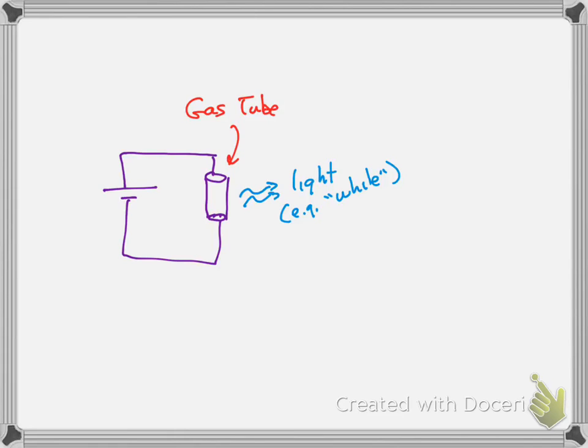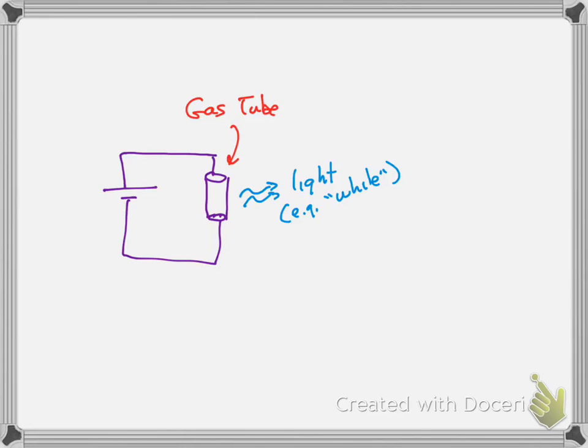So let's say, for example, we take a gas tube, a tube that we can put a dilute gas into, and we can put any gas into that we want, hydrogen, helium, lithium, whatever, and we put some energy into it. In class, we'll just put a voltage across it, and you're going to get light out. You can call that white light because it's a combination of colors. It may look blue, it may look red, it may look purple, depending on the gas. But what we want to do is break that into its constituent colors using what's called a diffraction grating.